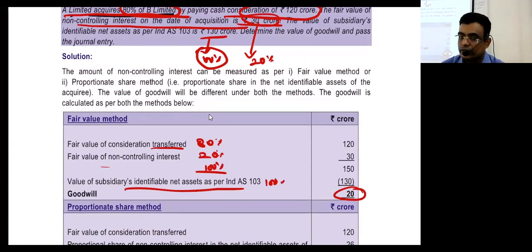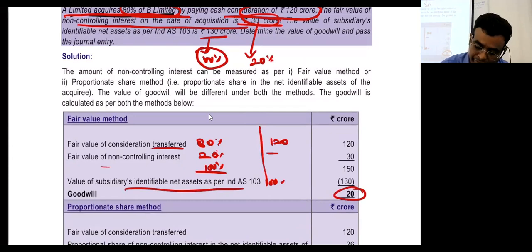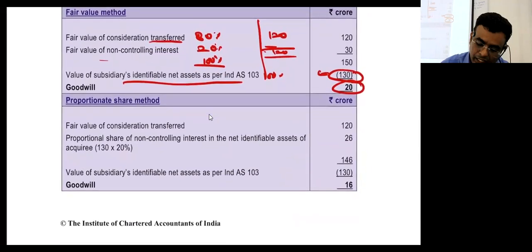Share-based payment also. Yes or no? The other way you have to compare. This is 120. Yes or no? Don't take this. Value of identified assets 130. 130 into 80% plus 130 into 20%. Does 104 come? Proportion method, now 0. Net assets. Okay, clear, we can put it there.